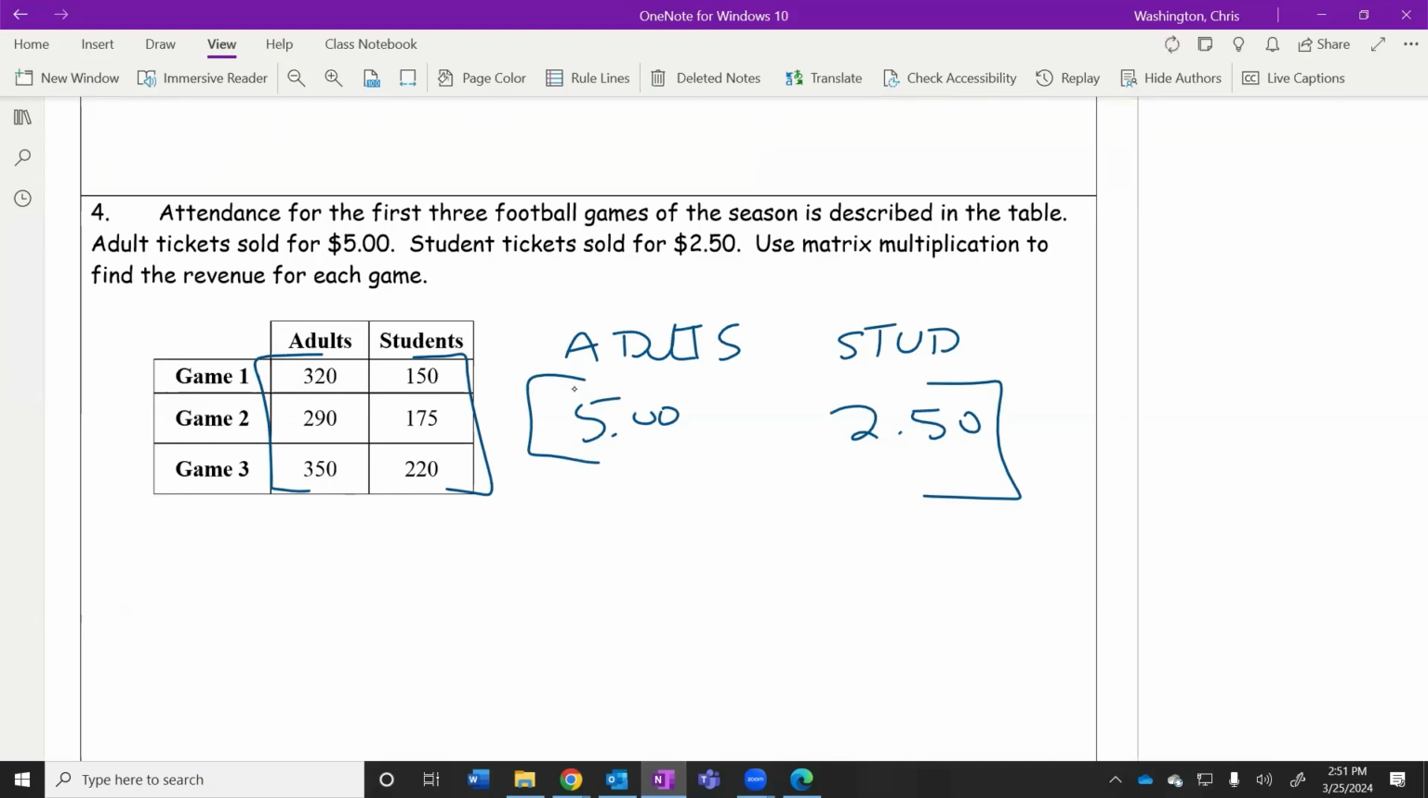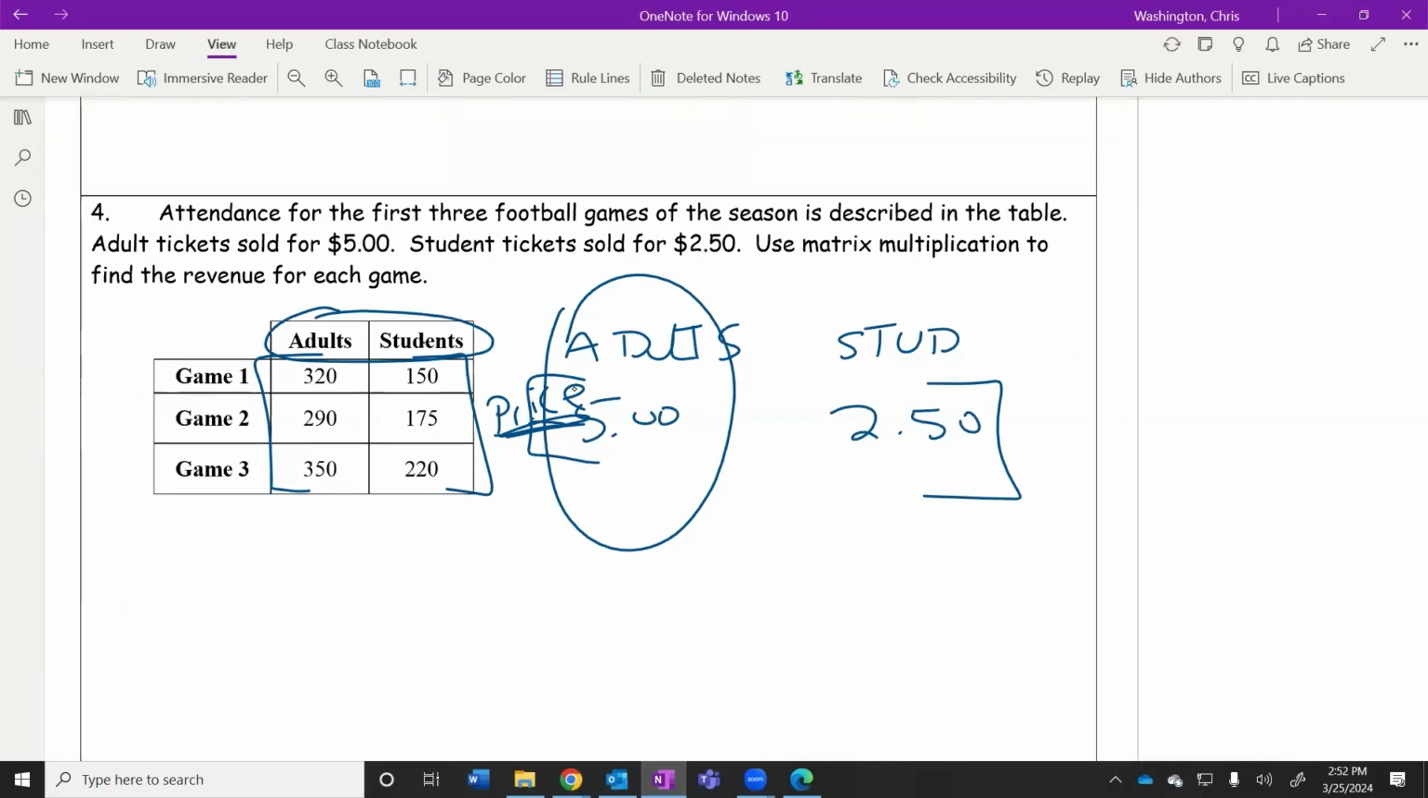No, it's not. Why is that multiplication on the board not possible? They're not on opposite sides. The columns does not equal the rows. What's the row? The row here is actually price. Does adult and students and price match up? Those are not the same thing.